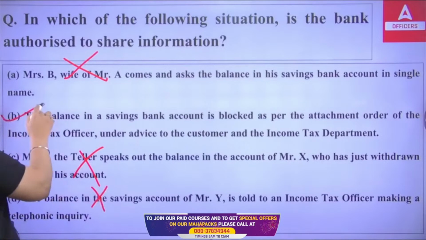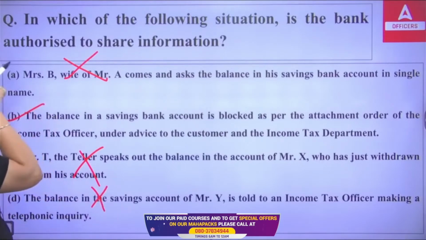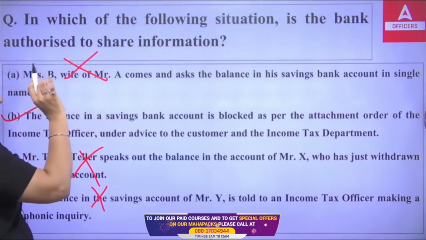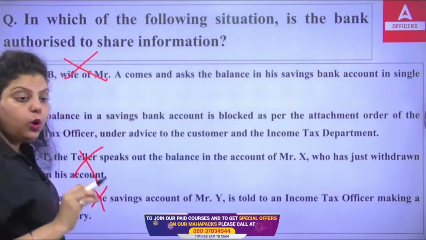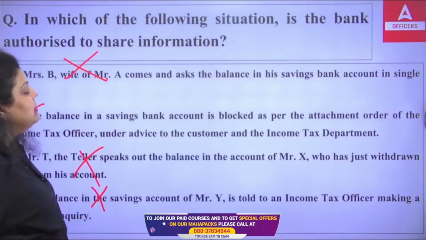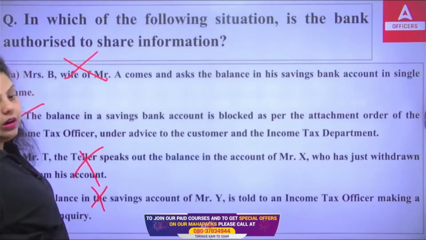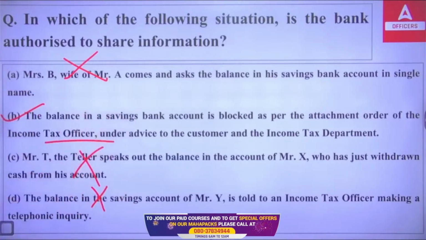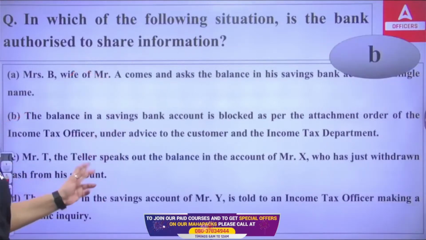The only permission given to the bank to share customer information, without violating the rule of secrecy and confidentiality, is where the balance in the savings account is blocked as per the attachment order received from the income tax officer under advice to the customer and the income tax department. The right answer is B. Okay.